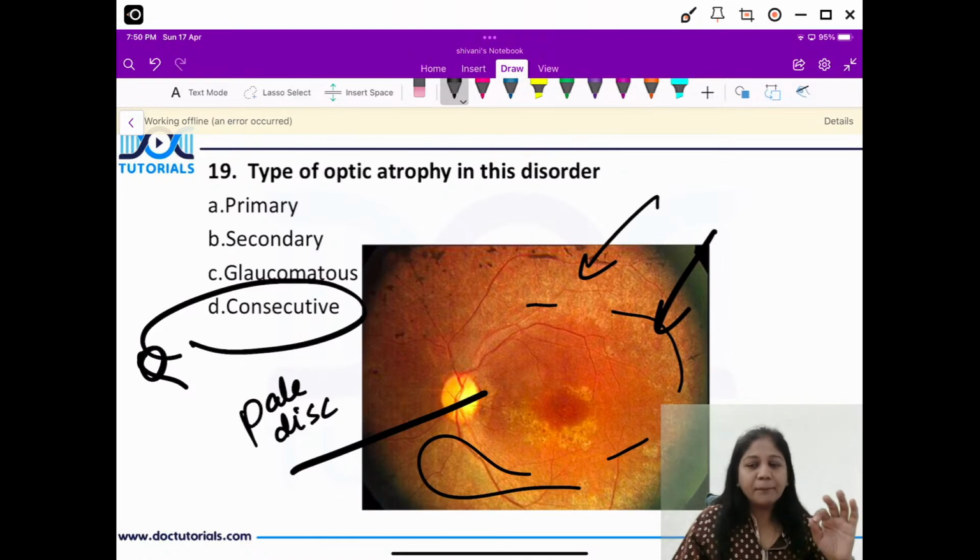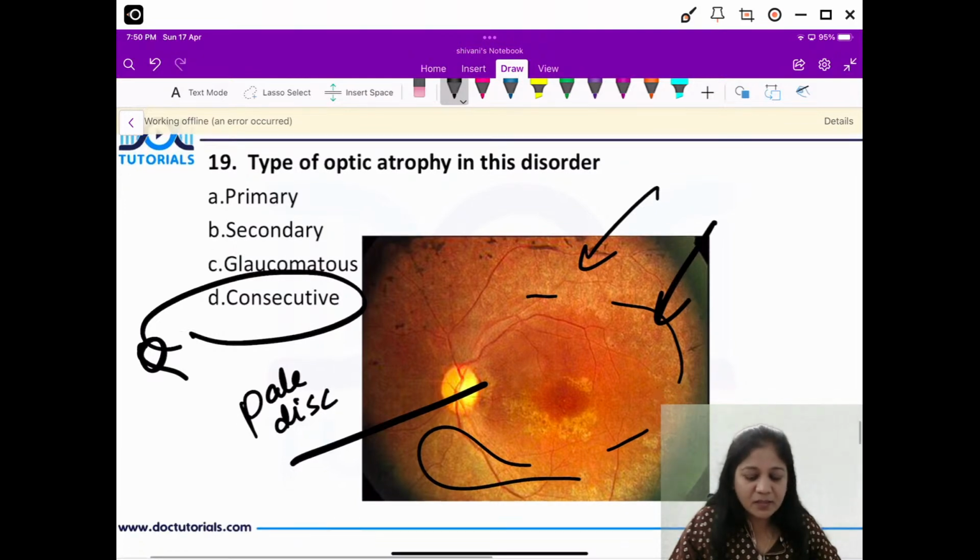Now what are the examples? What are the causes here? First, the most important is retinitis pigmentosa. We can have this in high myopia, pathological myopias, in retinal detachments, late cases of retinal detachments, okay? So we have so many things here.